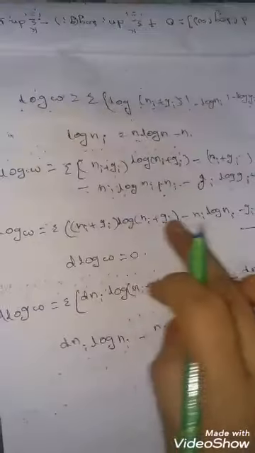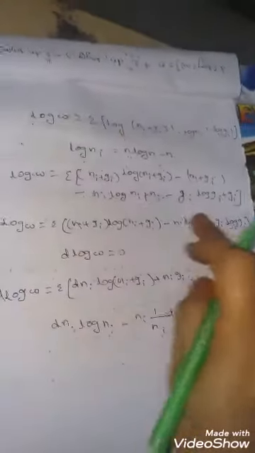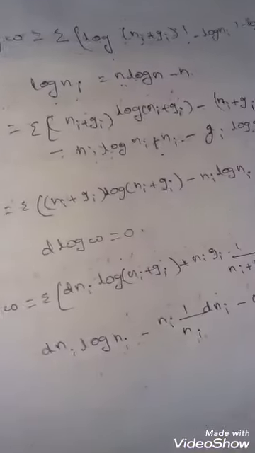By applying d, that is differentiation, to everything, we get this equation.